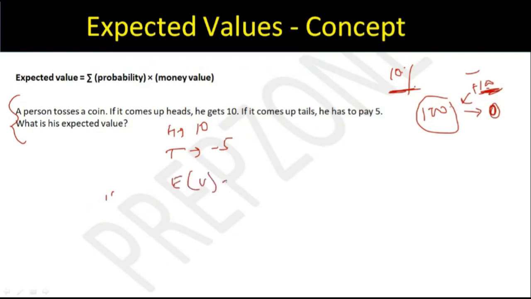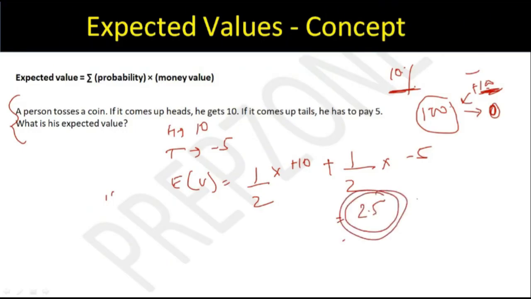Expected value is the probability of heads coming, which is 1/2, so if heads comes he gets +10, plus the probability of tails, again 1/2, and if tails comes, he will have to pay -5. So the expected value here will be 10/2 minus 5/2, which equals 5/2. So the expected value will be 2.5, which means he should go and play that game.